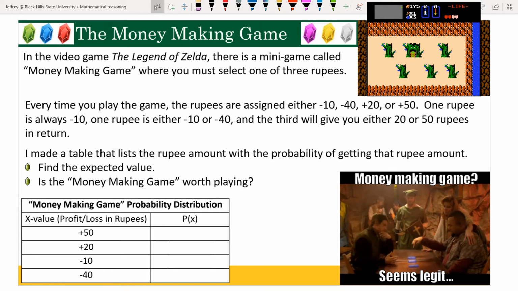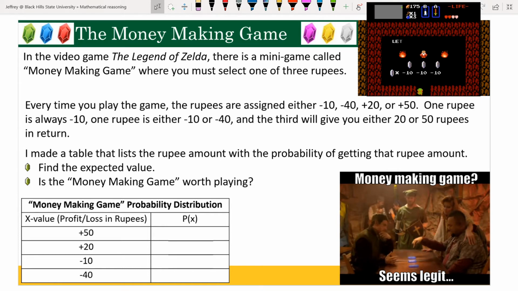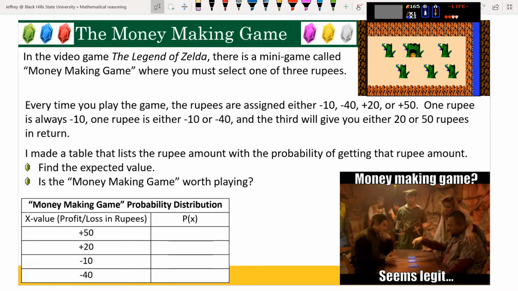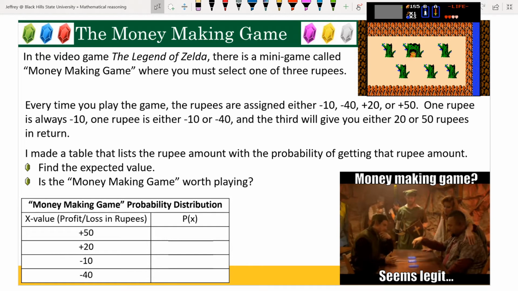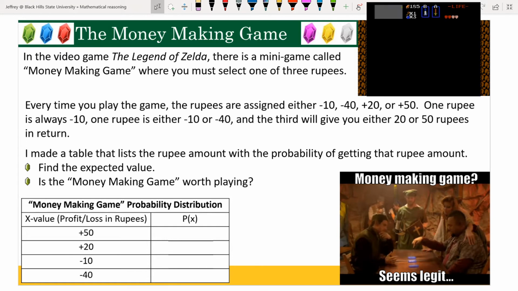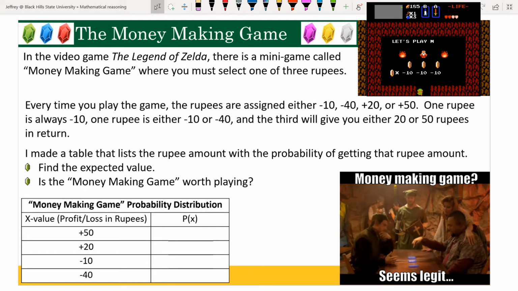One rupee is always -10, one rupee is either -10 or -40, and the third will give you either 20 or 50 rupees in return. So basically, one of the 3 rupees will give you a winning amount. That winning amount changes from time to time. And the losing amounts will also change, where one of them is guaranteed to be -10, but the other one could be -10 or -40.